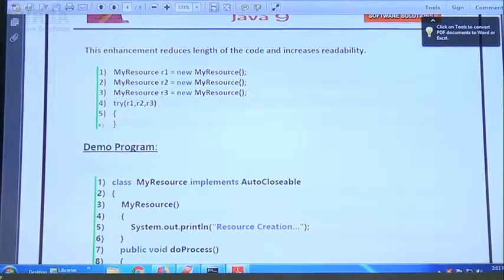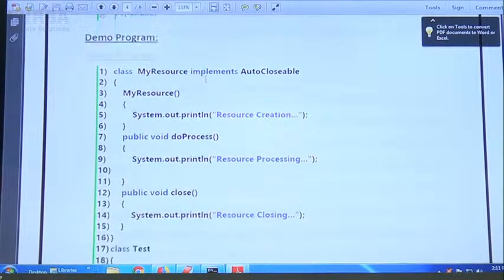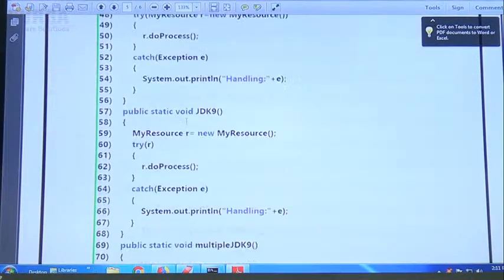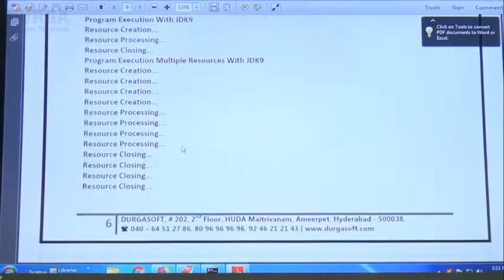Next, sir, this enhancement is available in the 1.9 version. Happily we can use these resource reference variables, so no problem at all, sir. Sir, whatever example I covered, I executed. This is the code. Make sure you refer to it, that's all.